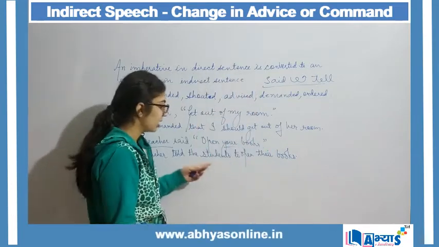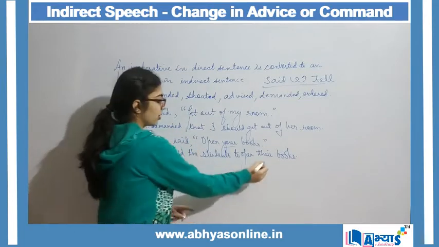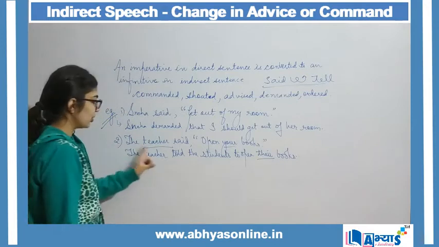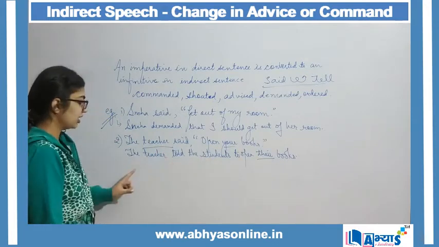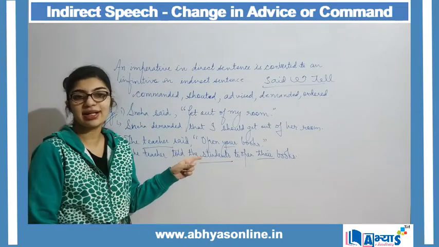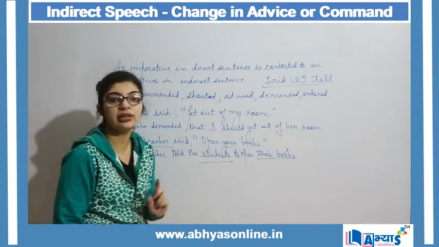So for that group of students, we are using their as a pronoun. The teacher said, open your books. The teacher told the students to open their books, and students in the indirect speech was a hidden object.